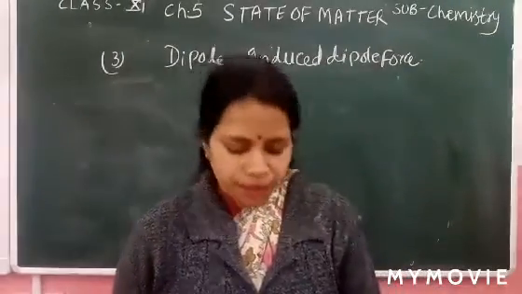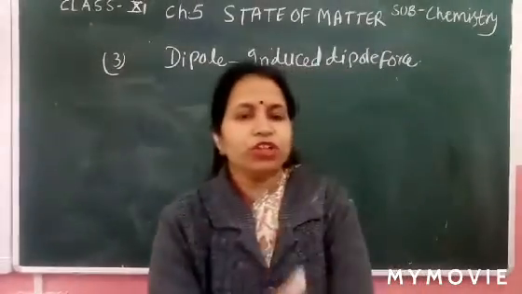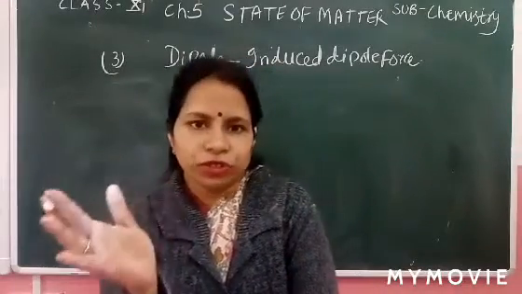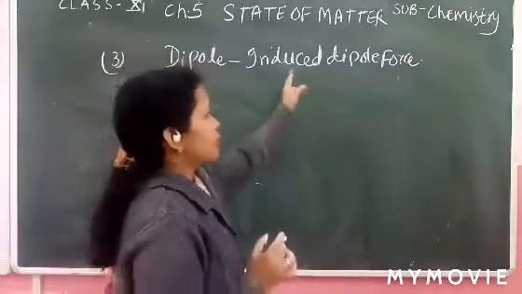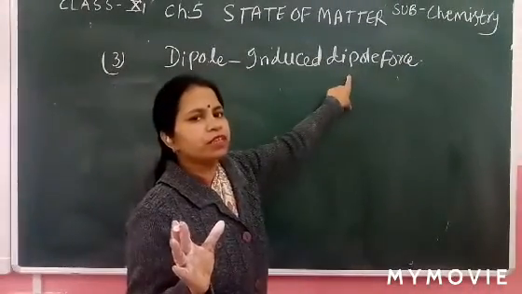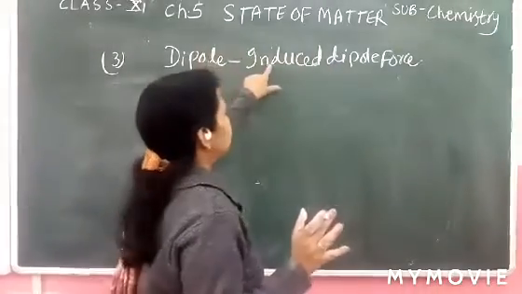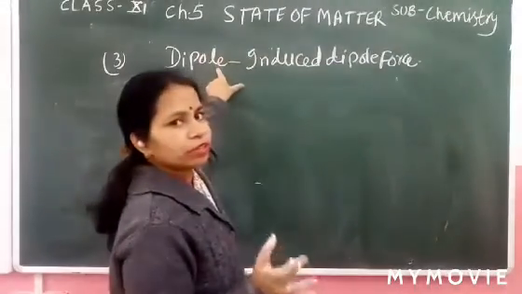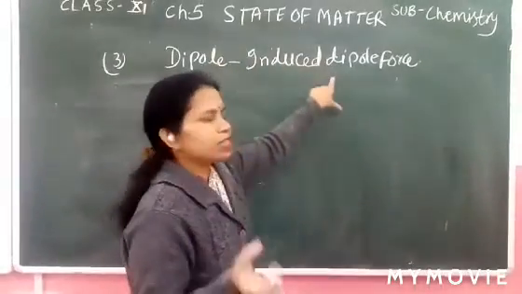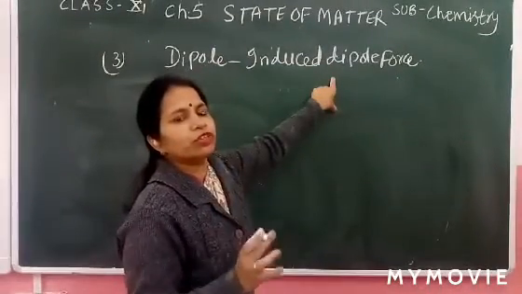polarized by the presence of a polar molecule near it. Induced dipole means this molecule should be non-polar. When it comes near a dipole, the dipole induces polarity in the non-polar molecule.